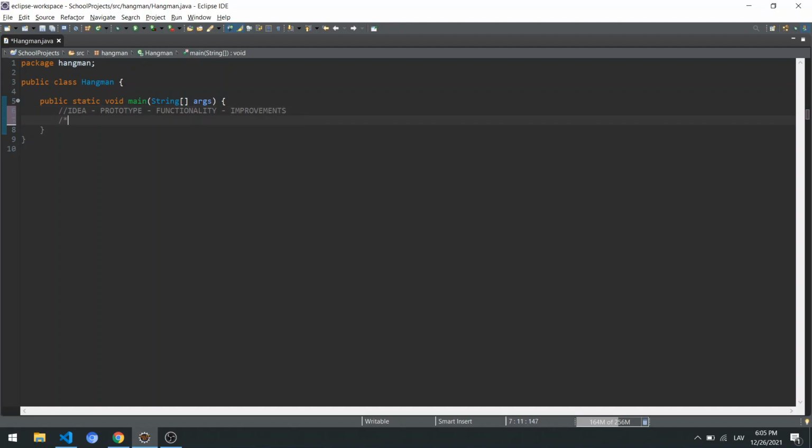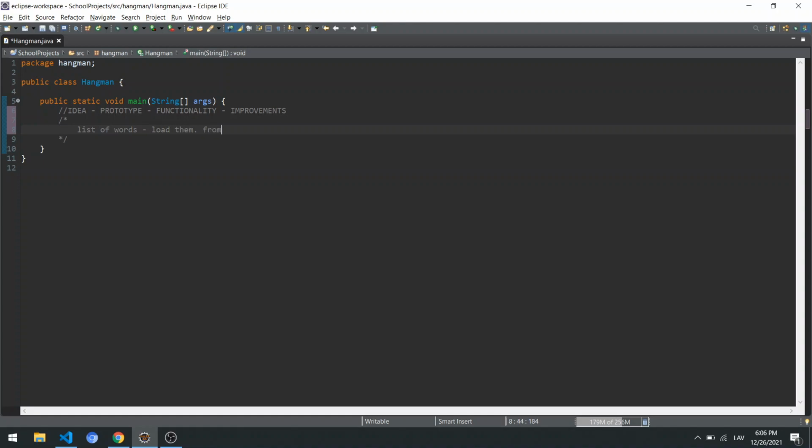So we have to start with the idea. We can do that in some kind of notes. We can do that in our coding editor, whatever. It doesn't matter too much. So if we have the coding, the Hangman game, how are we going to start? So obviously you can have different ideas, different approach for this project, but here's how I would do this. So the first thing I would like to have is list of words, right? Because I don't want the user to play the game every time and have the same words. So we have the list of words and we want to load them into a program. Just load them.